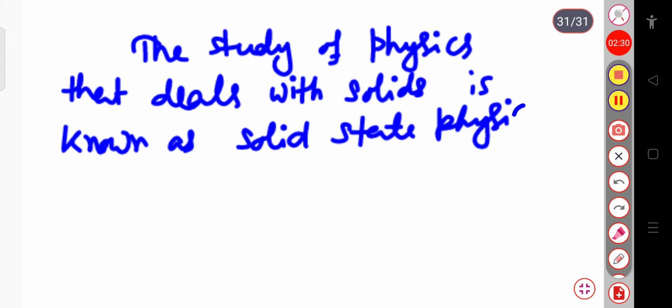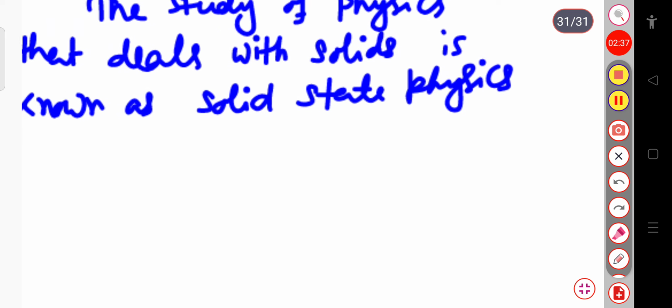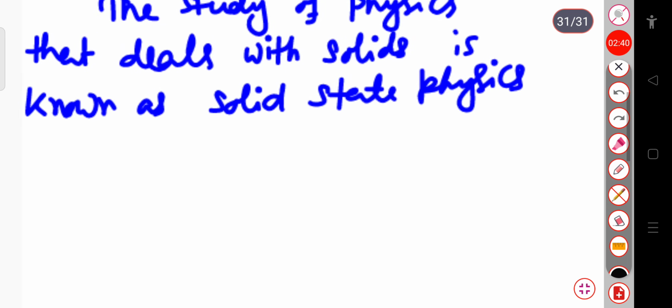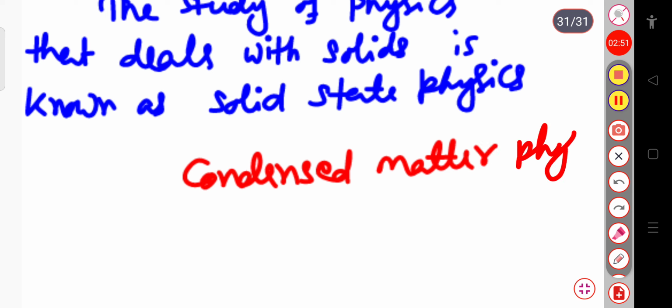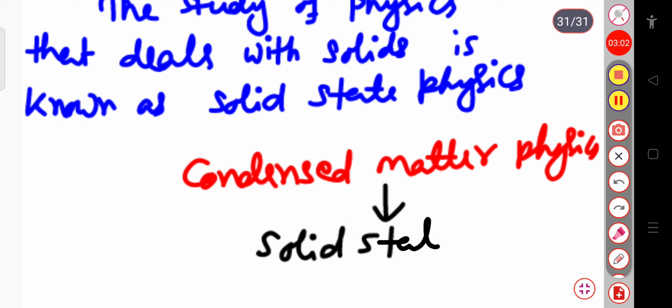This solid state physics is actually a branch of condensed matter physics. Condensed matter physics is a vast topic, and solid state physics is just a branch of it.